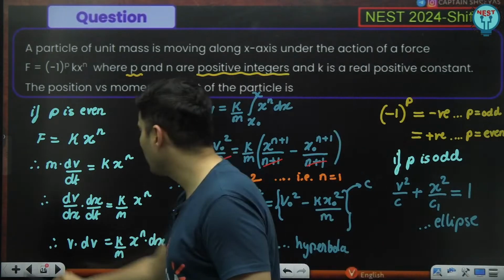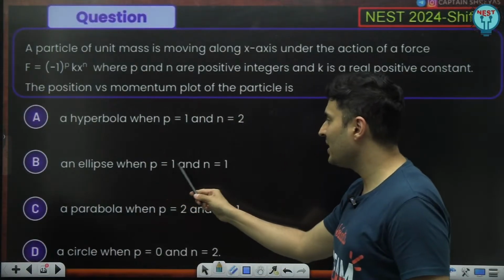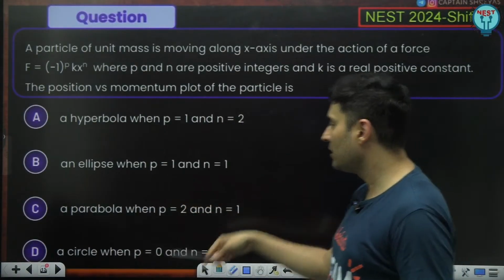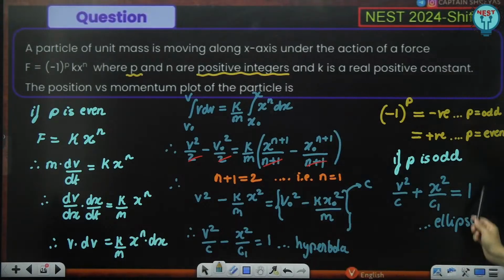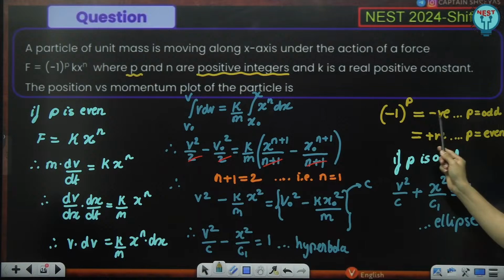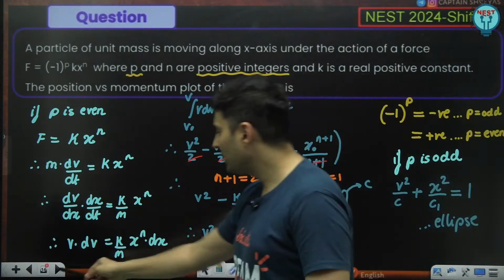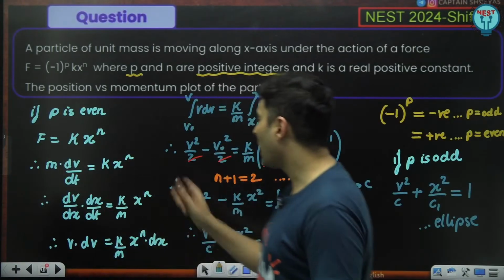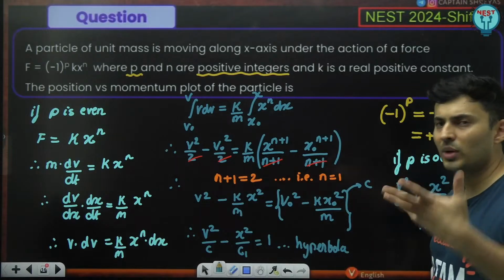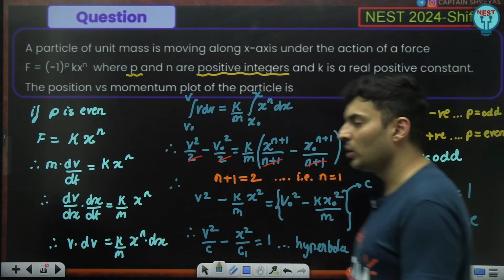Which is nothing but the equation of an ellipse. So it's an ellipse when p is 1, an odd number, and n is also 1. So n was 1 and it is basically odd. Odd means it will be like 1, 3, etc. So 1 is permissible. Hence p is 1 and n is 1, it is an ellipse. For a hyperbola, p should be 0, 2, etc. and then n should be equal to 1.